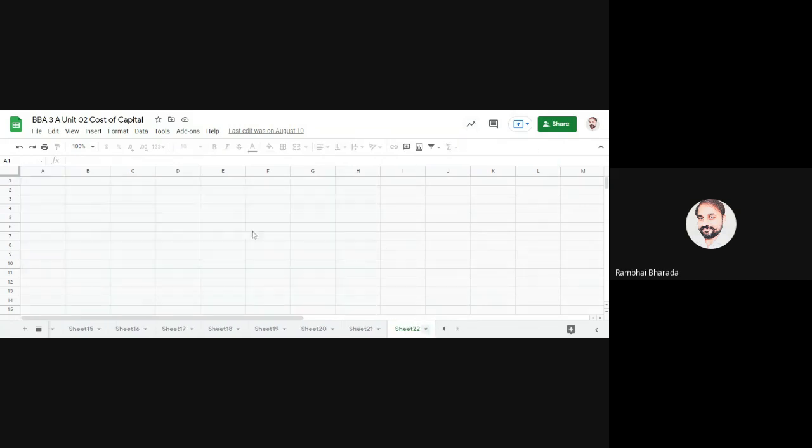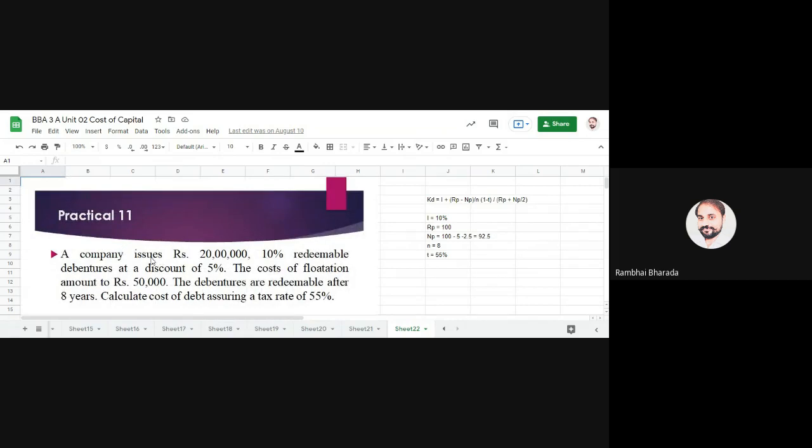Please remember, whenever in a practical question you find redeemable debentures, and at the time of issue there is a discount, it is applicable to NP. Redeemable after 8 years, and if a premium or discount is given with redemption, it is applicable to RP. So if a premium or discount comes after the word redeemable, it is added or subtracted with RP. If a premium or discount comes with the word issue, it is added or subtracted in NP.